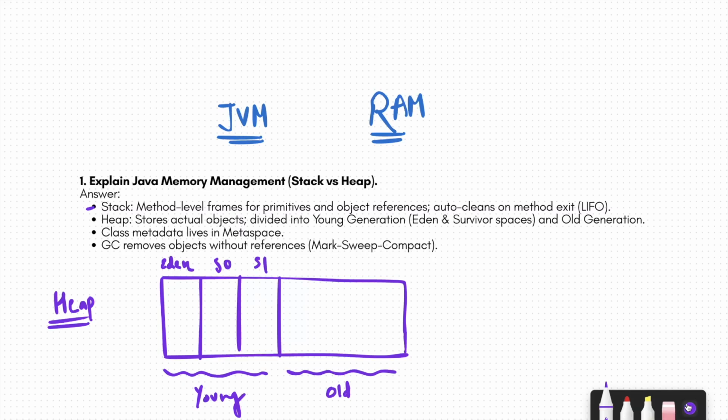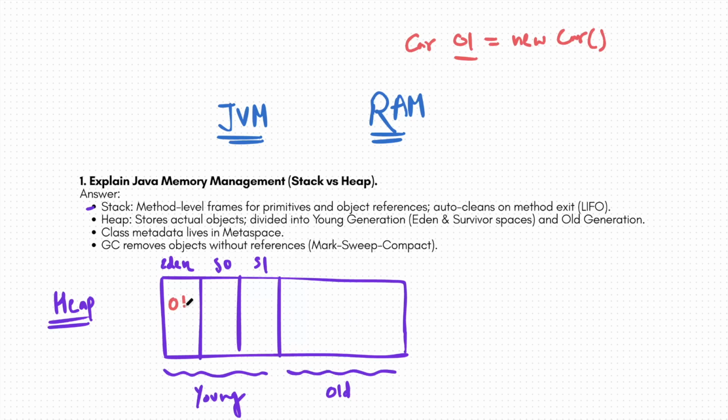Objects work in a very simple way. Whenever you create any object, for example, I create a new object called car: Car O1 equal to new Car. Whenever I create an object like this, O1 is created in Eden space.